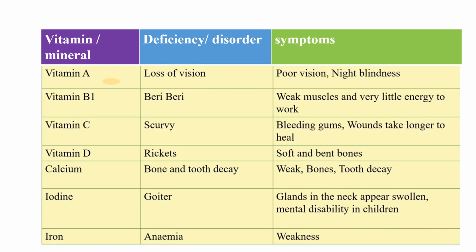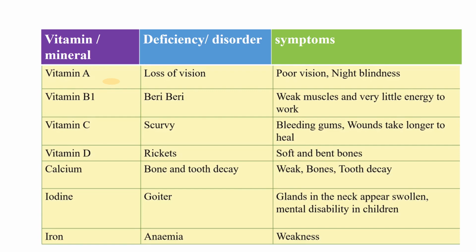Next comes vitamin D. If there is deficiency of vitamin D in our diet, that leads to rickets. Rickets is characterized by soft and bent bones. I will show you some figures of these symptoms in the next slide. Next, calcium. If there is deficiency of calcium in our diet, that leads to bone and tooth decay. Destruction of our bone and tooth gradually. And what are the symptoms? Our bones become very weak and tooth decay is the major effect of this.